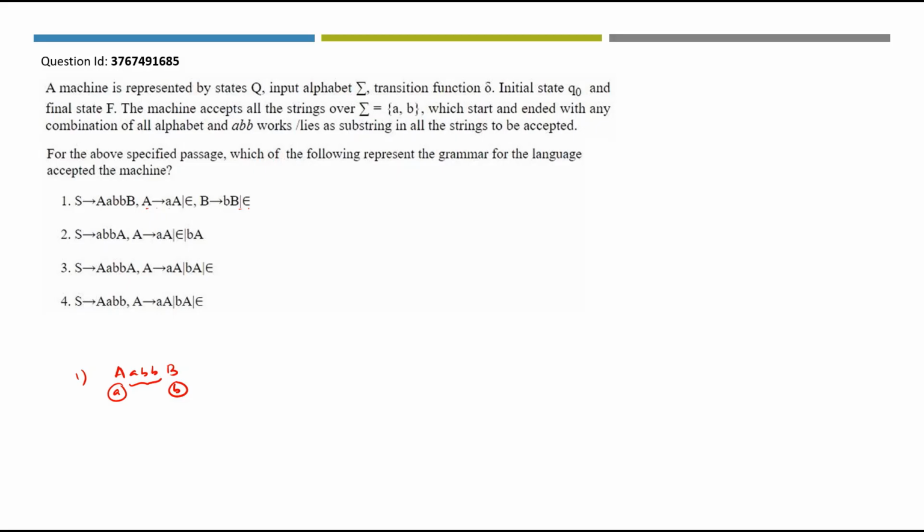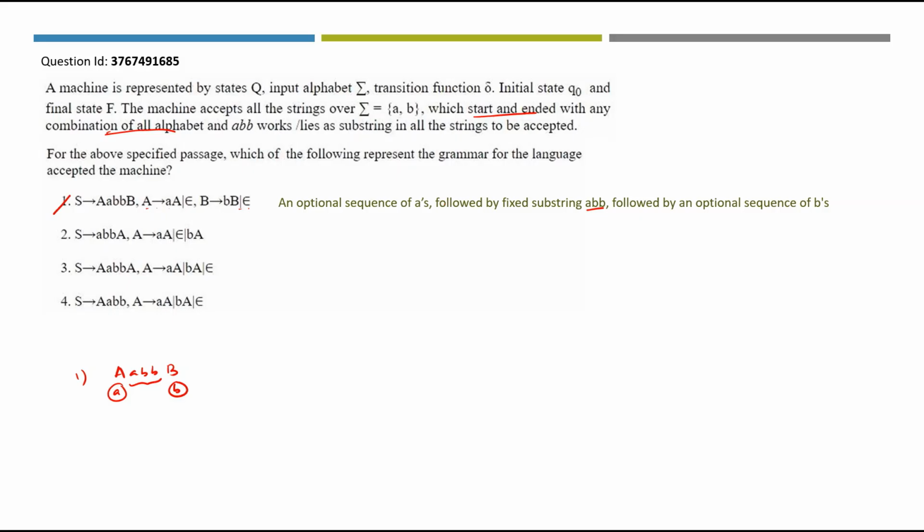What is the passage actually telling us? It should start and end with any combination of all alphabets. So the first option has an optional sequence of A's followed by the fixed string ABB followed by an optional sequence of B's, which is not the one given in the passage. So one is ruled out.